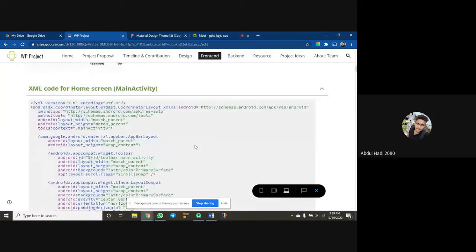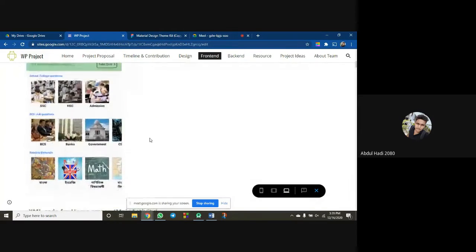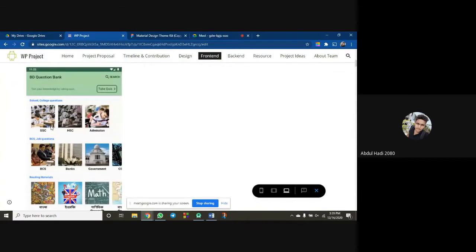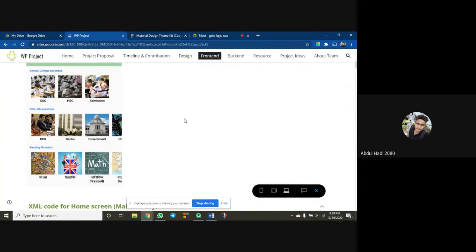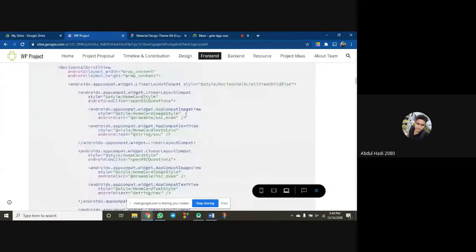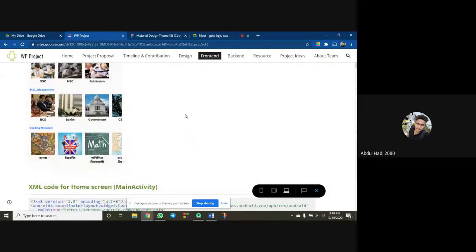So here we see basically the XML code. There are some horizontal list views and vertical list views in it. So if we see it, SSC, HSC admission, this is a horizontal list view I worked on. So basically I am implementing XML code with the home screen. So let's get into the app view. I want to share my direct app. We built the APK. So let's get into the app.